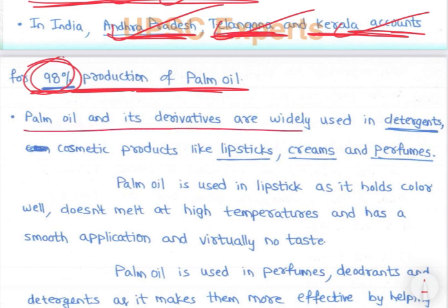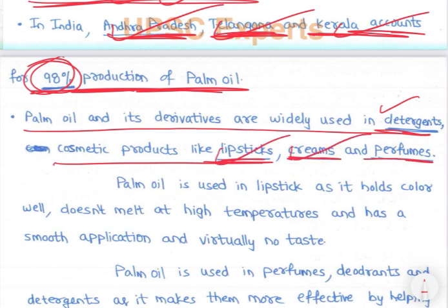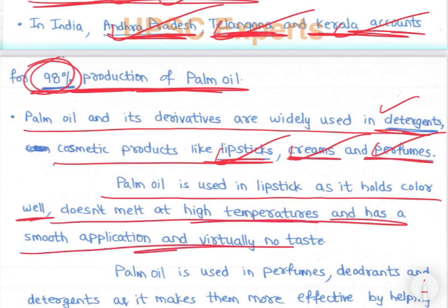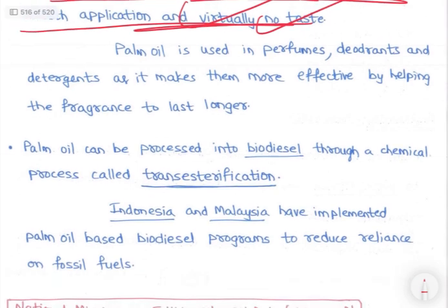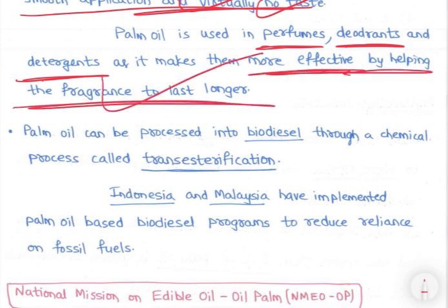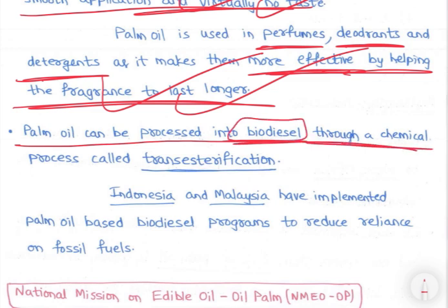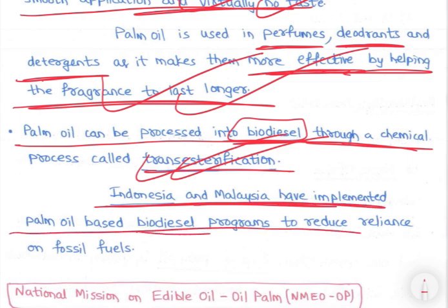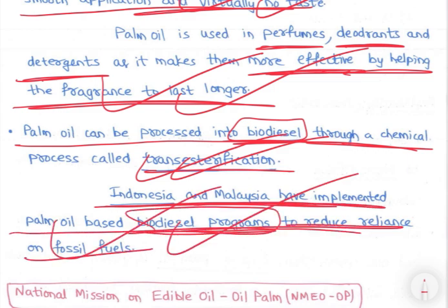See, palm oil and its derivatives are widely used in detergents, cosmetic products like lipsticks, creams and perfumes, right? Palm oil is used in lipstick as it holds color well, right? Doesn't melt at high temperatures and has a smooth application and virtually no taste. Palm oil is used in perfumes, deodorants and detergents as it makes them more effective by helping the fragrance to last longer, right? Palm oil can be processed into biodiesel through a chemical process called transesterification. Indonesia and Malaysia implemented palm oil based biodiesel programs to reduce reliance on fossil fuels, right?